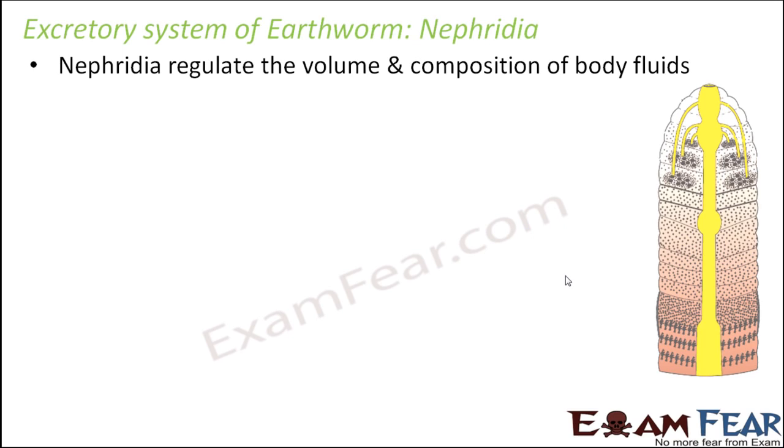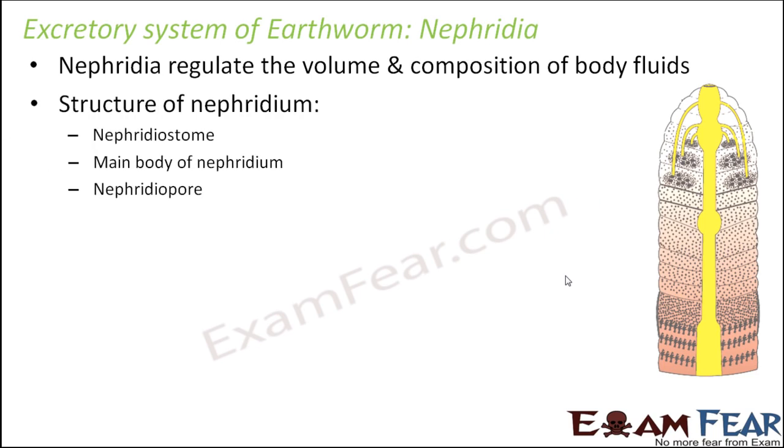Now these nephridia regulate the volume and composition of the body fluids, as I mentioned before also. The fluids which move from the internal environment into these nephridia actually contain all the excess water or the excess ions which might be present in the body. That way it helps to regulate the composition of body fluids.